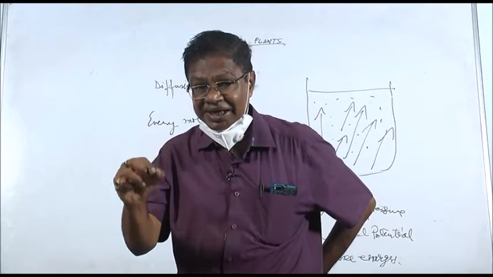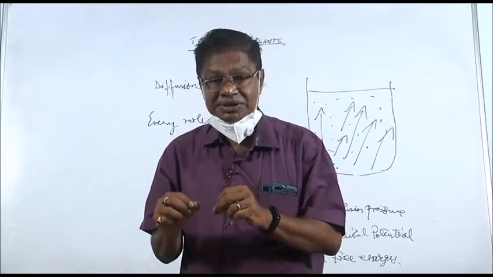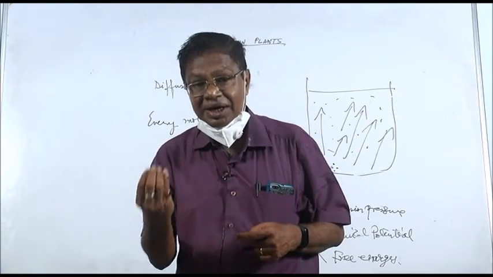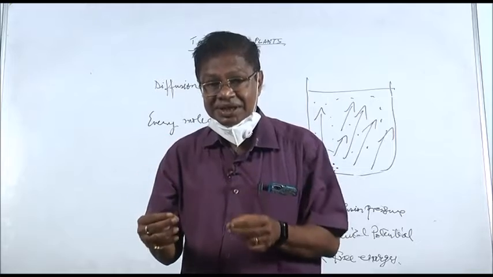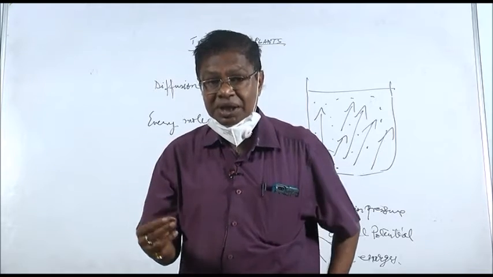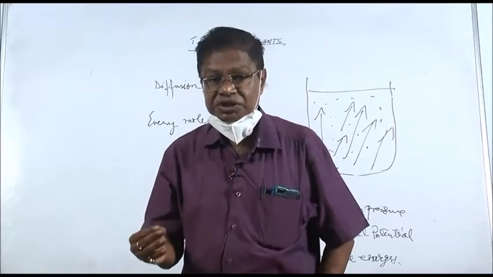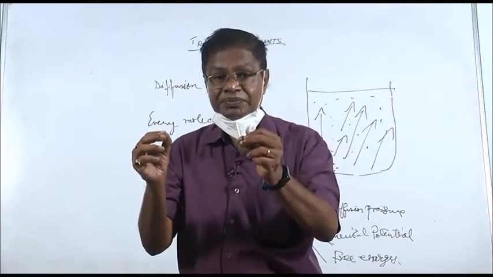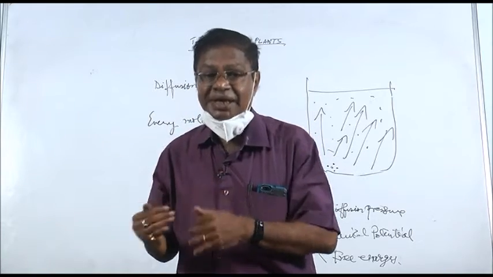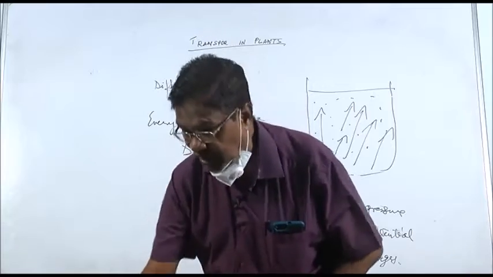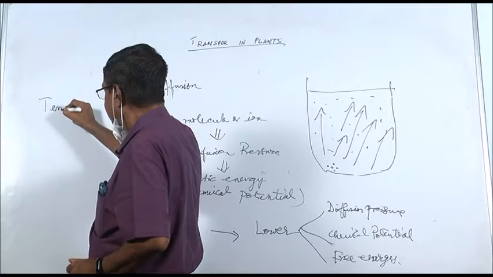If there is an increase in temperature, naturally the increase in temperature increases the energy of the diffusing molecules, that is, the chemical potential of the diffusing molecules, or the diffusion pressure of the diffusing molecules, and they move faster. And if the temperature decreases, then their movement decreases. So the first factor that affects diffusion is temperature.